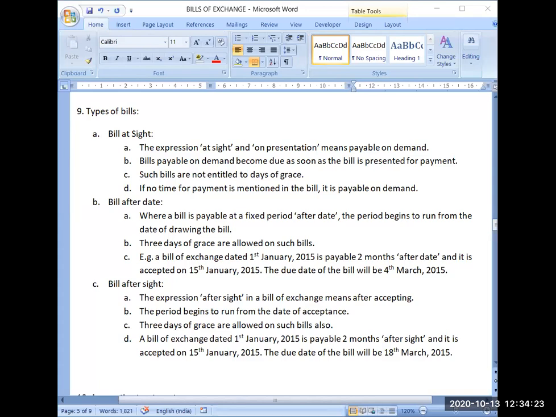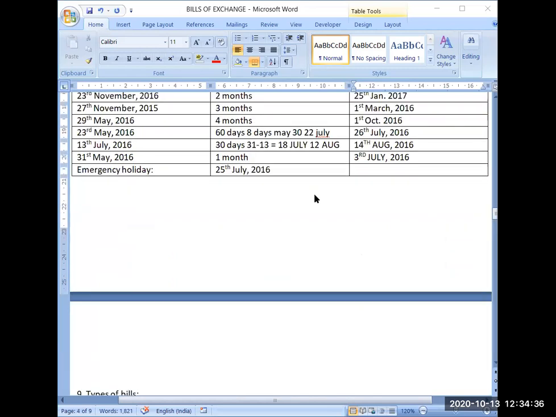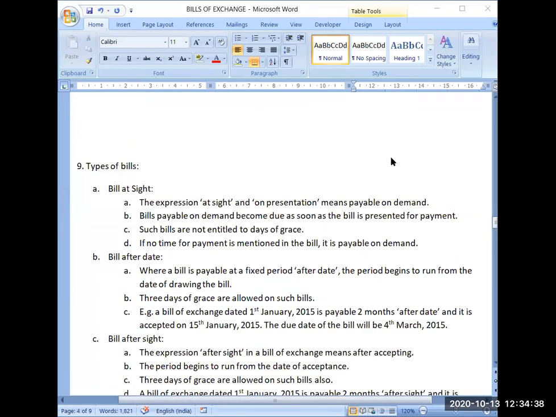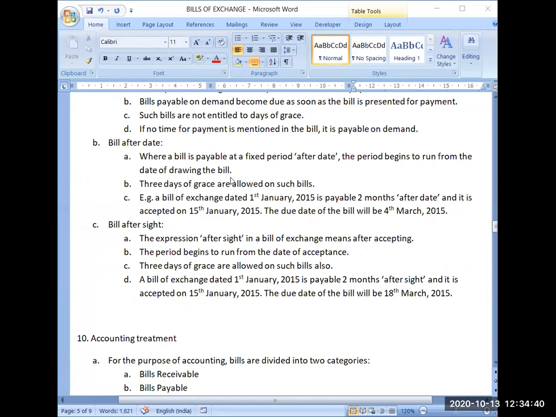Now coming to the next type, that is bill after date. Bill after date means a bill payable at a fixed period after date, as we have calculated in these cases. These all are actually bills after date. The period begins to run from the date of drawing the bill. 3 days of grace are allowed on such bills. So in these bills, you will be adding 3 days of grace.